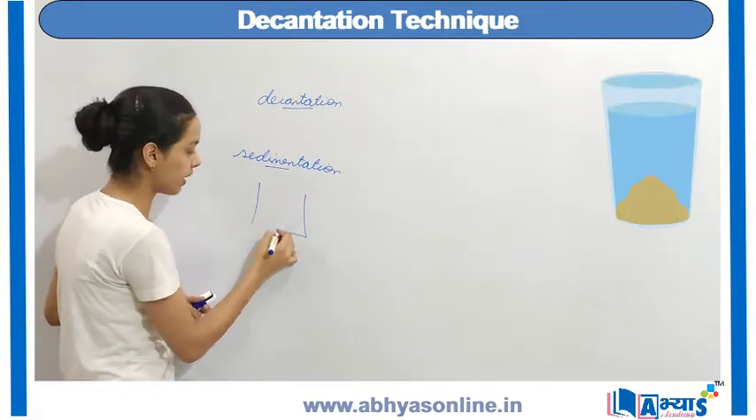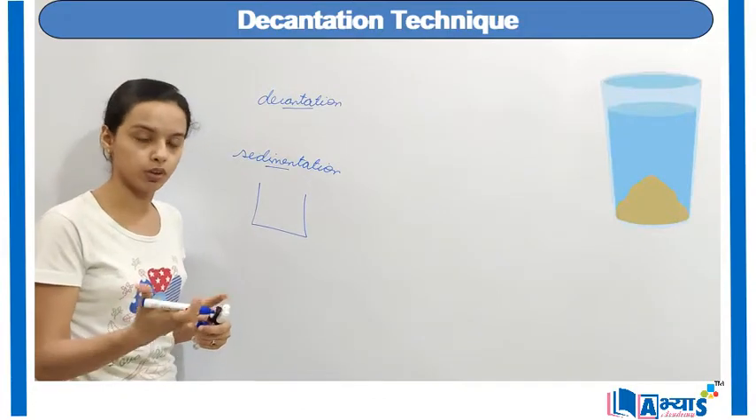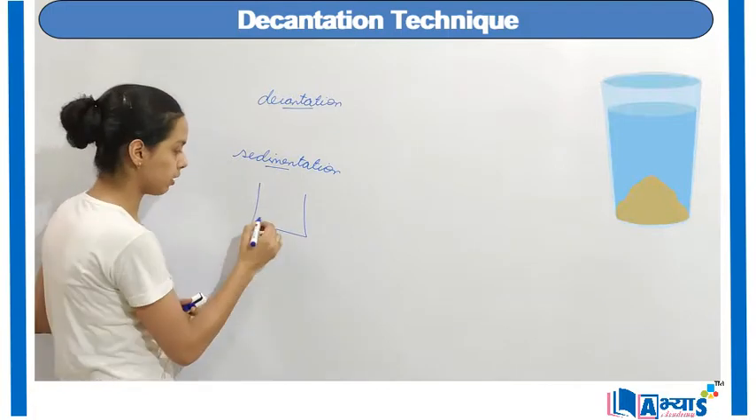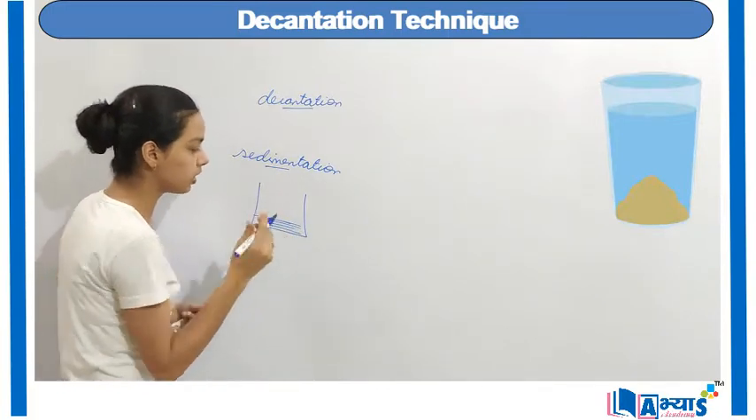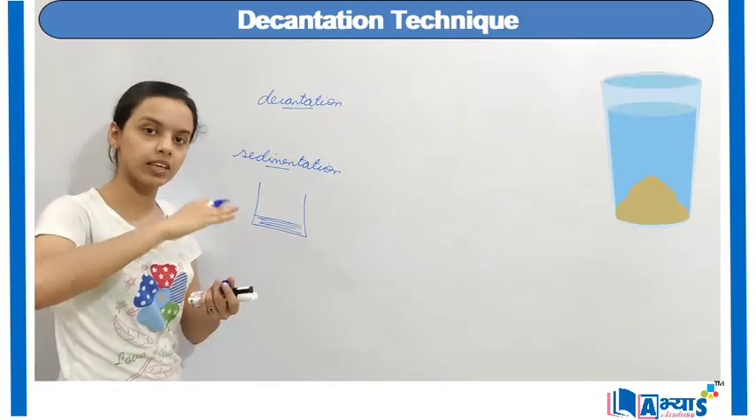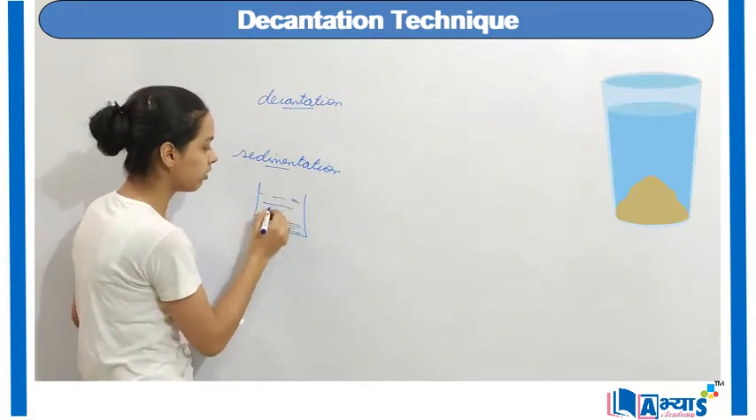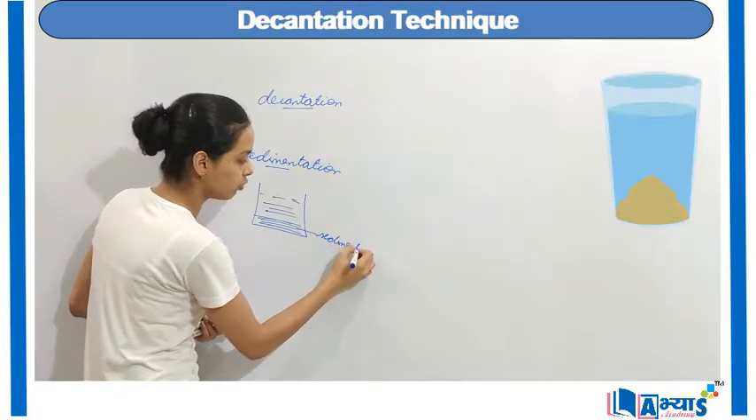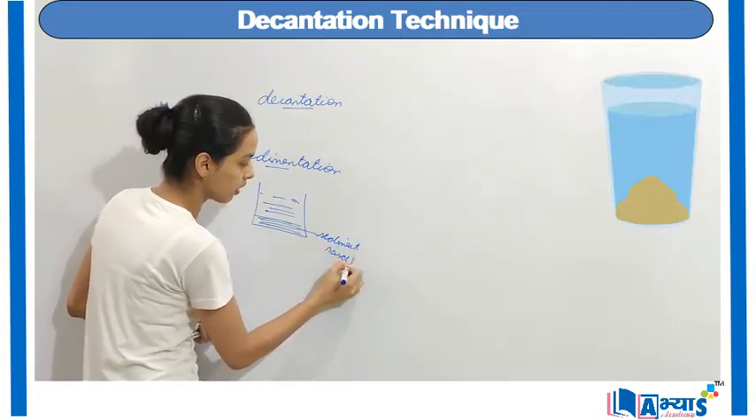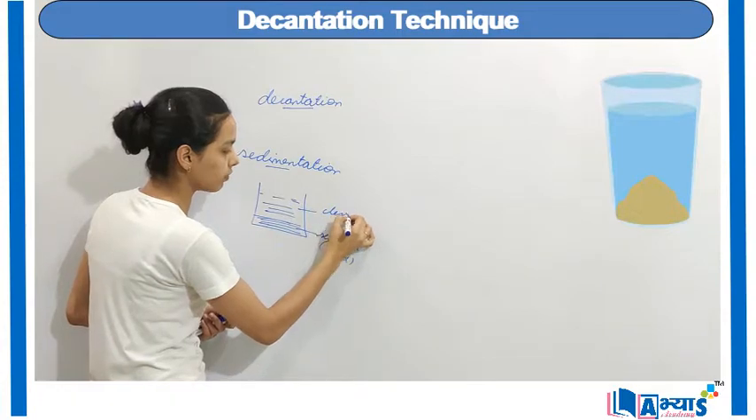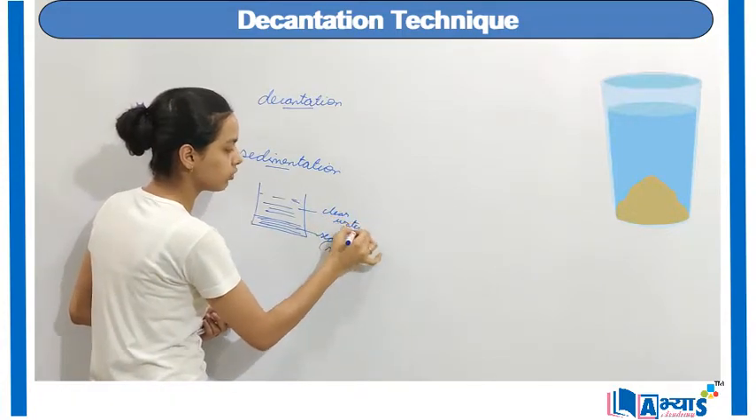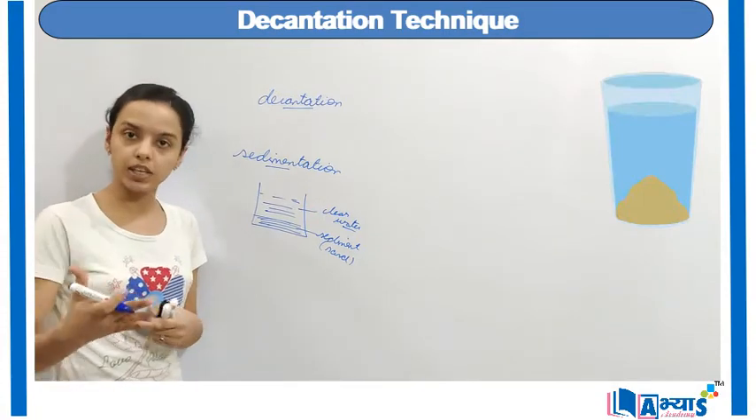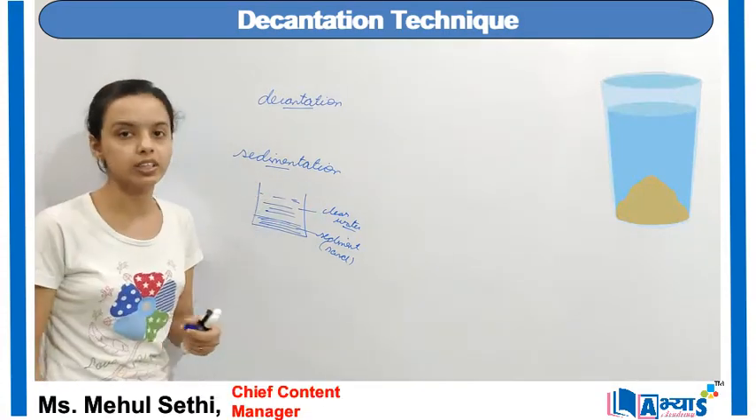Suppose I have taken muddy water, which contains mud and water, and if I leave this mixture for some time, what will I see after some time? The mud or the dirt, because it was heavy, will settle at the bottom and the clear water will be on the top. That means this is the sediment, which is the sand, and this is the clear water. This was the concept of sedimentation. Various examples and applications have been discussed in the video on sedimentation.